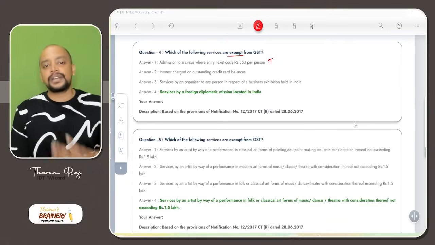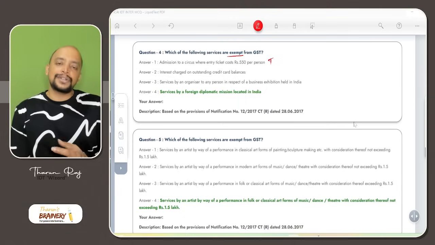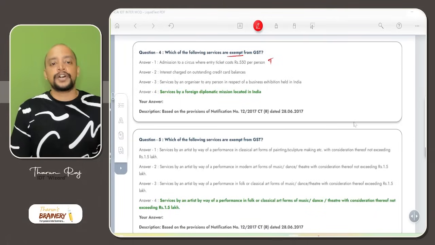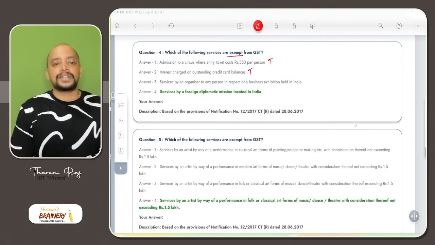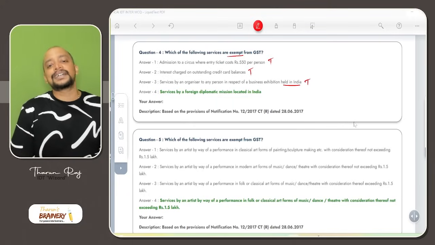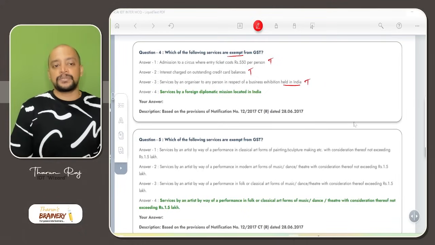Here it is more than 500, therefore it will be taxable. Interest charged on outstanding credit card balances. Generally, interest on loans, advances, deposits is exempted. However, if it is interest on account of a credit card, then it will become taxable. Service by an organizer to any person in respect of a business exhibition held in India is taxable. If the business exhibition is held outside India, then it will be exempted.